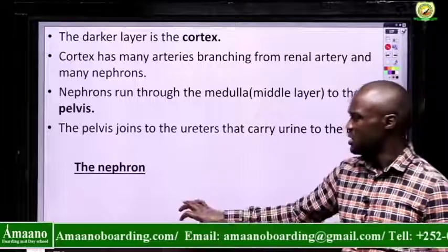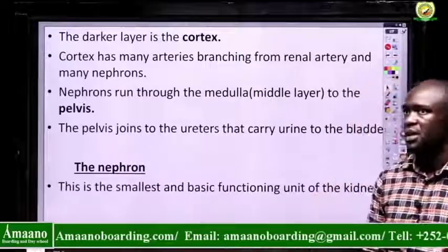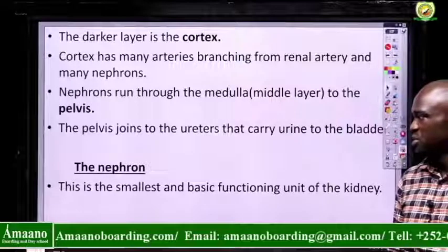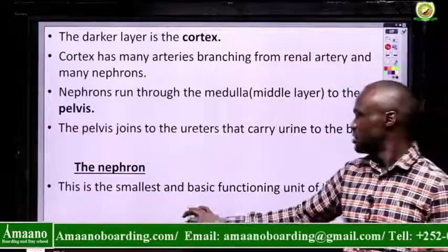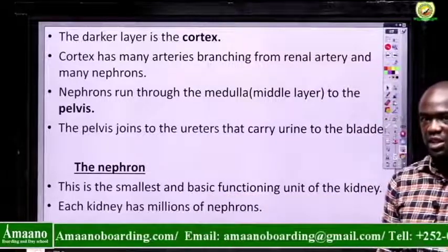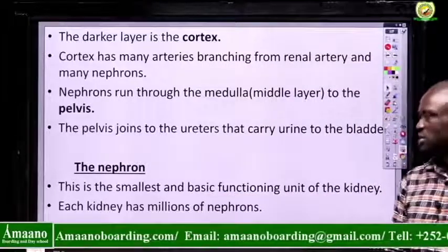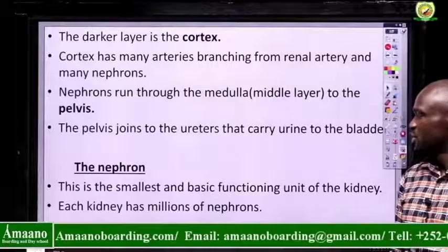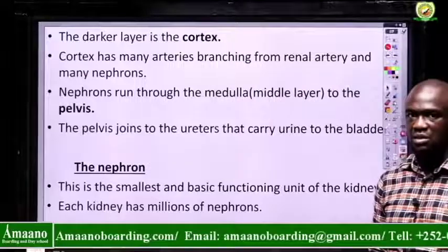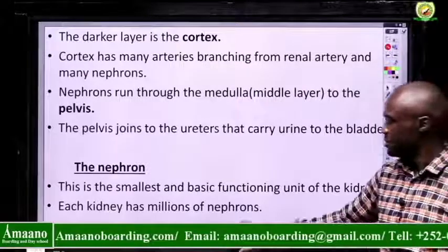Then, as we already said, in the cortex and the medulla we have those nephrons. A nephron is the smallest and basic functioning unit of the kidney. And each kidney has millions of nephrons.